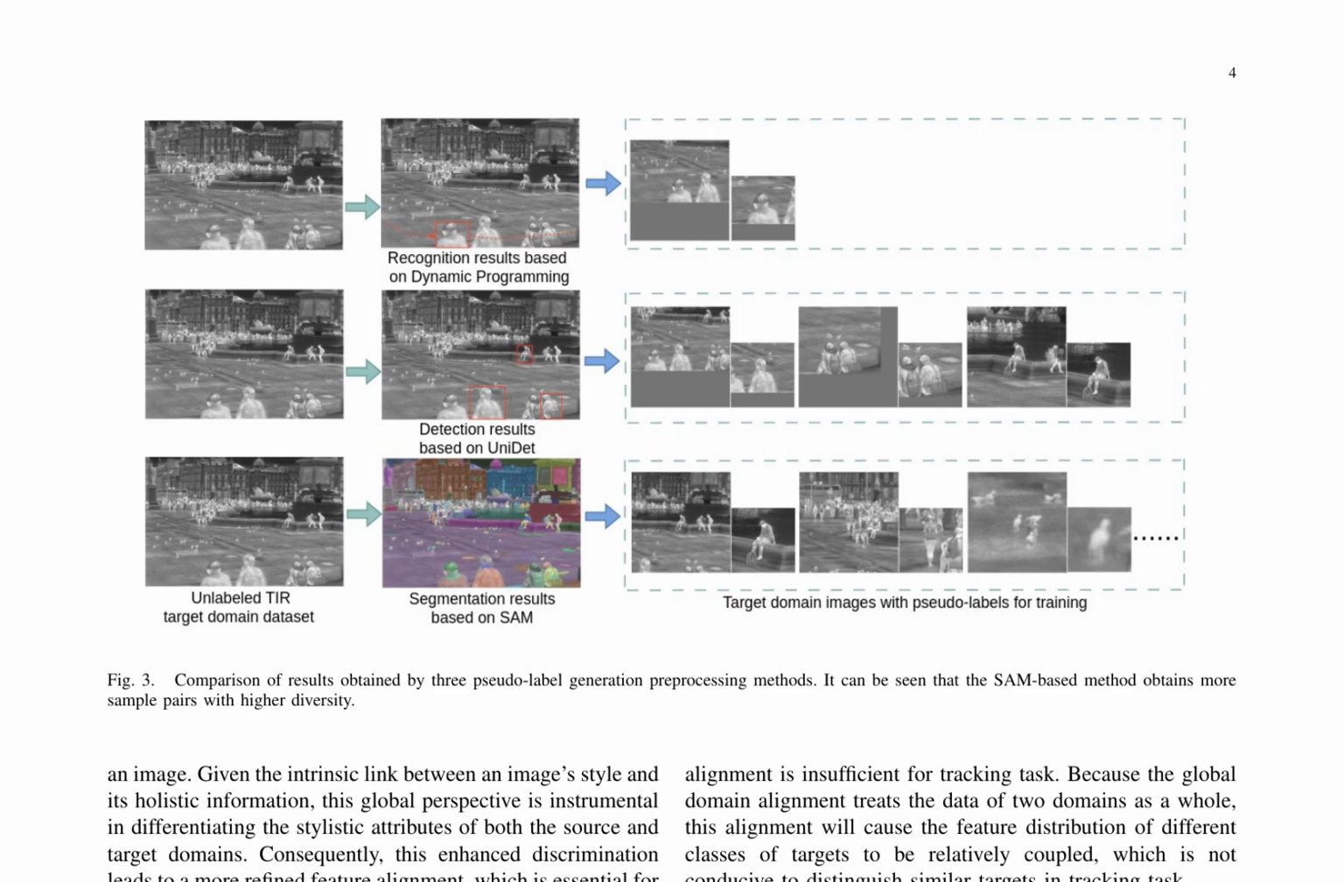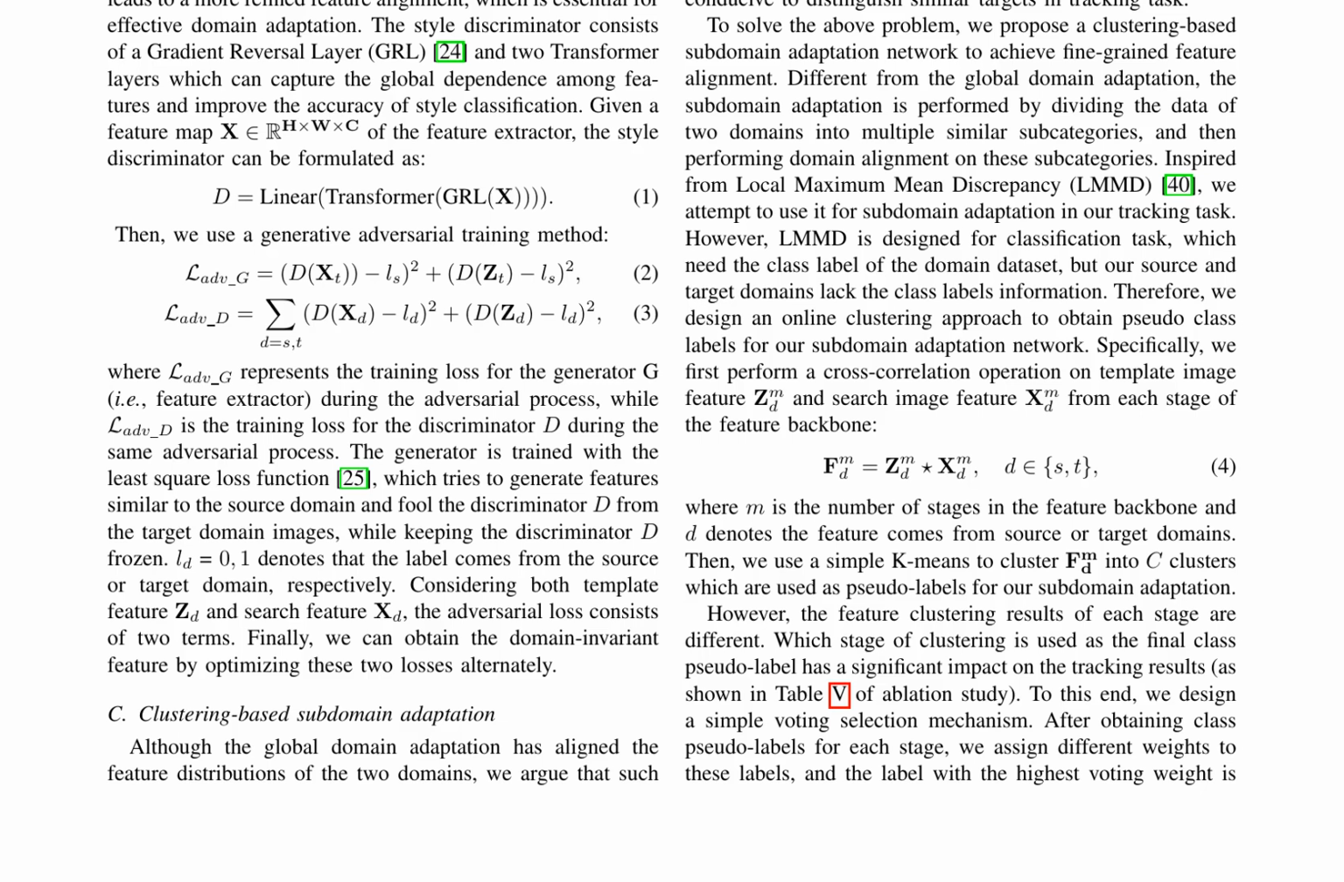The PDAT framework is evaluated on 5 TIR tracking benchmarks and demonstrates favorable performance. The main contributions of this work include proposing a progressive domain adaptation framework for TIR tracking, proposing an adversarial-based global domain adaptation and a clustering-based subdomain adaptation module, collecting a large-scale unlabeled TIR dataset, and generating a pseudo-label training set through the SAM model.